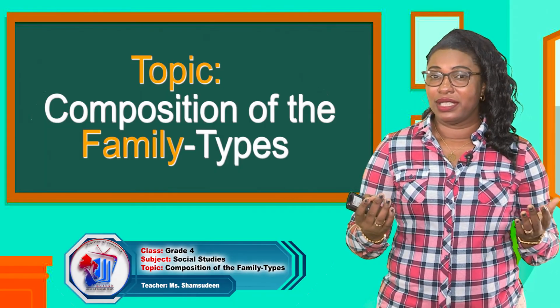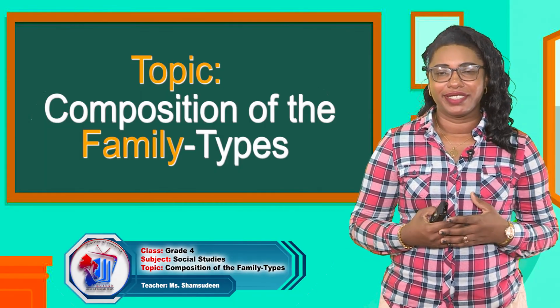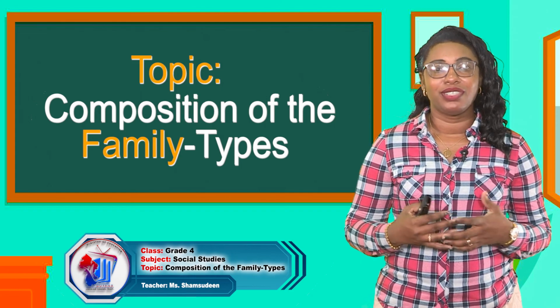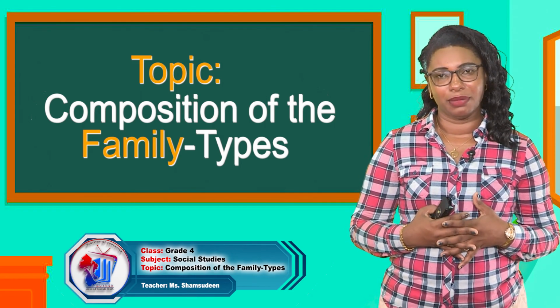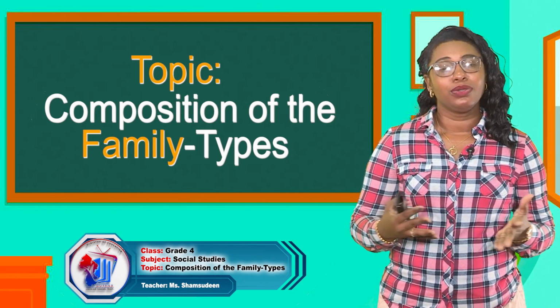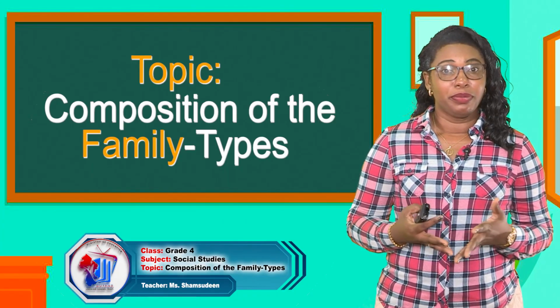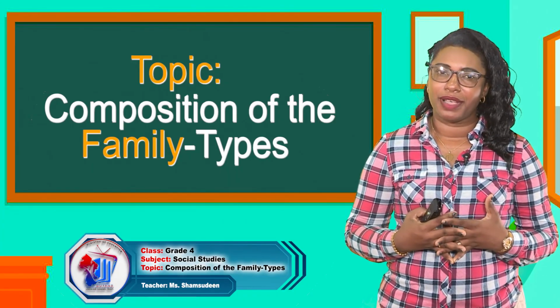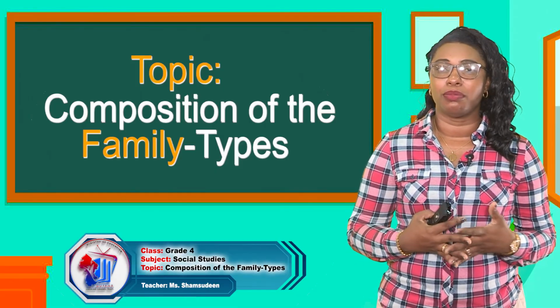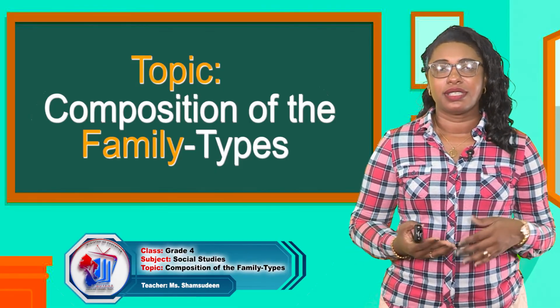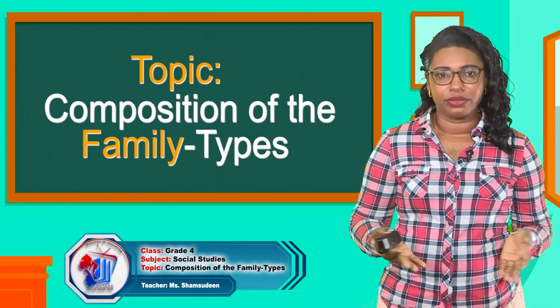Now, family is a very special word, and I am pretty sure that you know that you belong to a family. So, how do we describe a family? For many persons, when you hear the term family, you start to think about your mother, father, sister, and your brother.